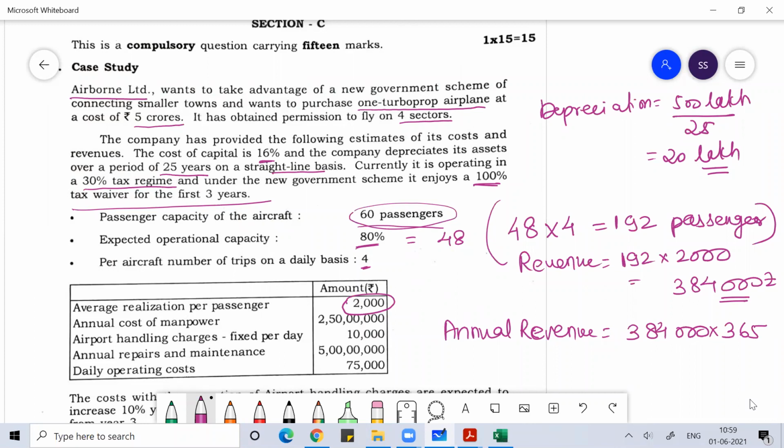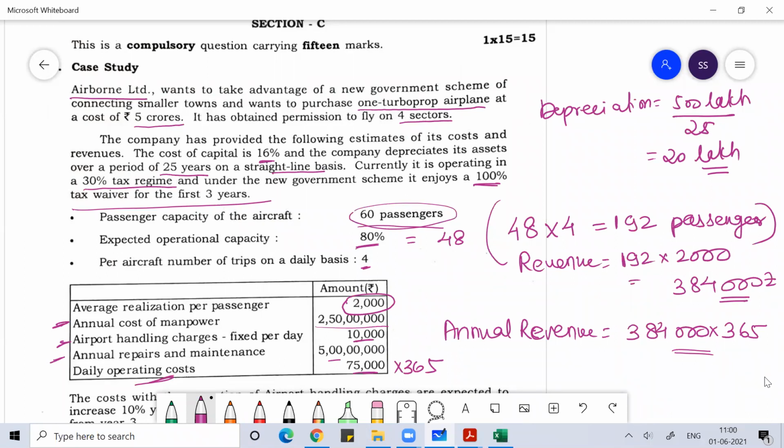Okay, then annual cost of manpower is given to you. So once you get this annual revenue, you can subtract this annual cost of manpower from it. Then you have airport handling charge, that is 10,000 per day. So I'm assuming that 1 year means 365 days. So 10,000 into 365, then again you have to deduct because these are costs. Annual repair and maintenance, this is cost. Daily operational cost, this is a cost. So into 365 to find the annual operating cost, all these figures you need to deduct from your annual revenue.